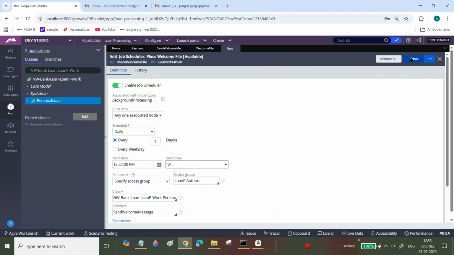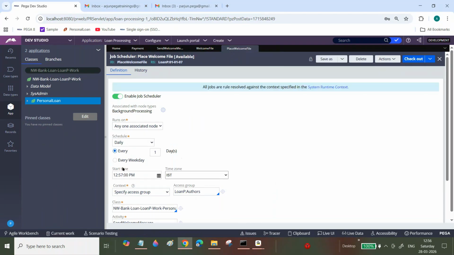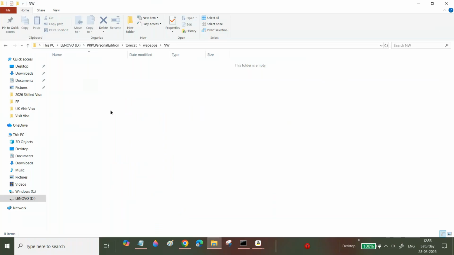Sir, okay, now click on save. Now see here, 12:57. Now it will place a file in this path. Previously I sent an email, my requirement was to send an email. Now see here, it will place a file in this destination path.